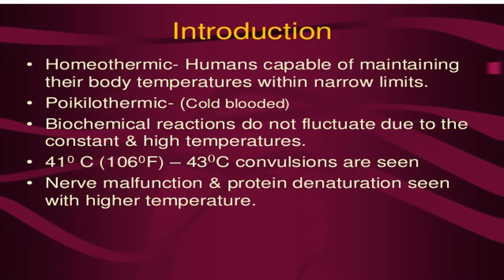Homeothermic. What is the meaning of homeothermic? In which the temperature is maintained at a constant level irrespective of environmental temperature. Examples are warm-blooded animals like mammals, man belongs to this category, and poikilothermic or cold-blooded.